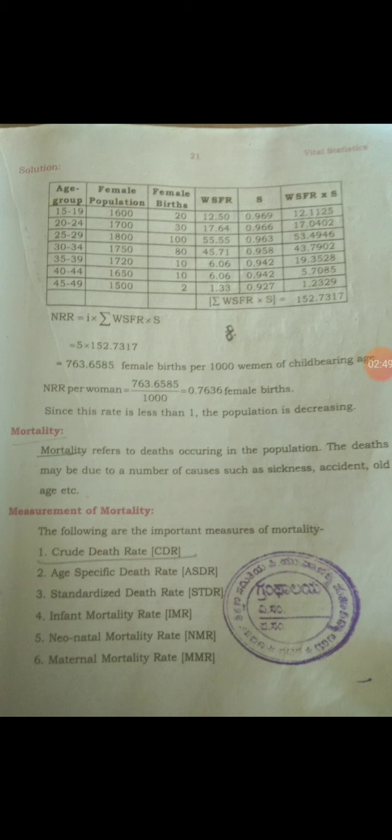Here the first 3 are similar to the fertility rates, but here we need to consider the death rate, whereas in fertility we consider the birth rate. Okay, but it's very important for 12 marks in your question paper. The third one, standardized death rate, is also very important. So guys, we'll explain all these 6 types of measurement of mortality in the next class. Okay, thank you.